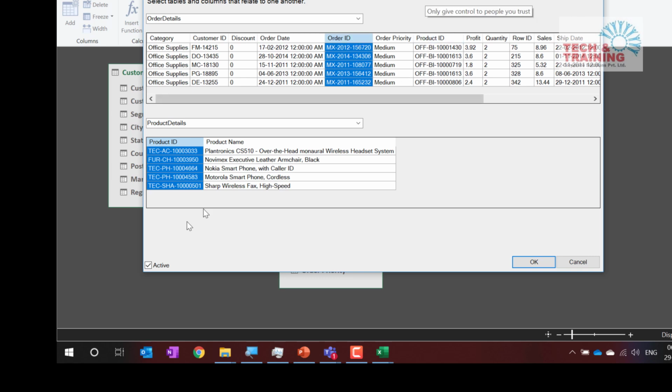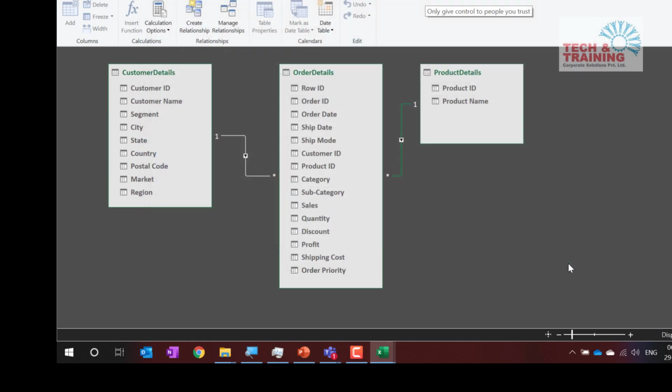I'm not doing that right now. This is not the right example. Do not follow this. This is just an example to tell you how we can use create relationship. First select the two tables and identify the columns within those two tables which are engaged in the relationship.